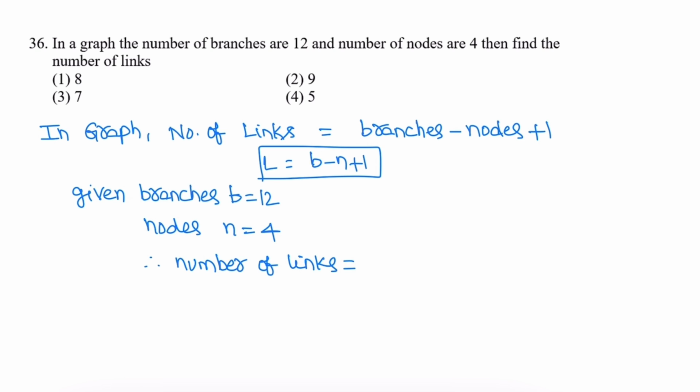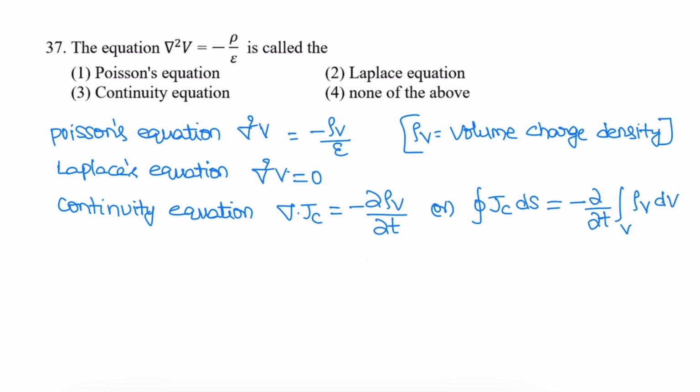Given a graph having 12 branches and 4 nodes, find the number of links. In a graph, the number of links is equal to branches minus nodes plus 1, that is b minus n plus 1. Branches are 12 and nodes are 4, so the total number of links is 12 minus 4 plus 1, that is 9. The correct option is 2. Next question.